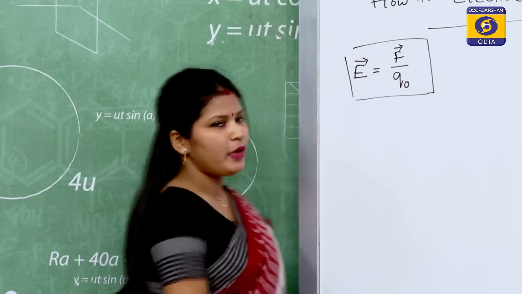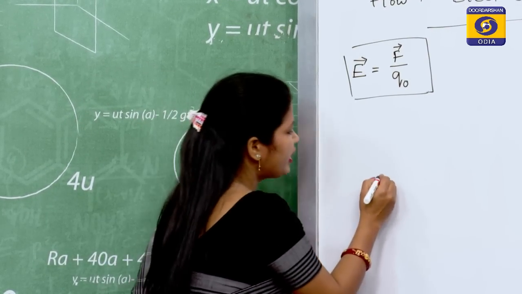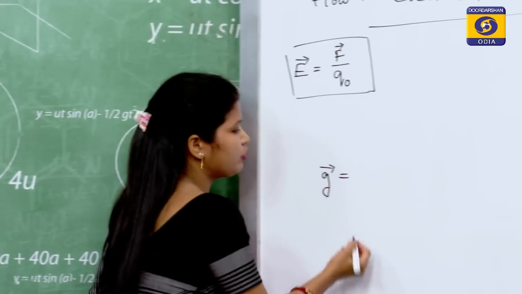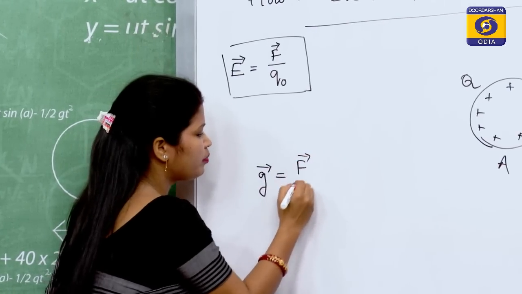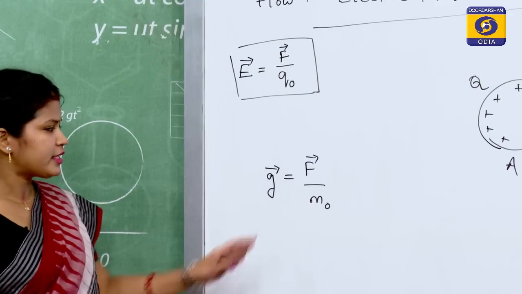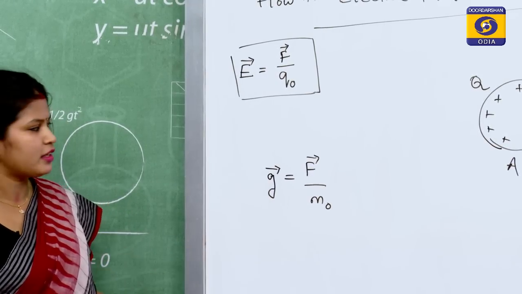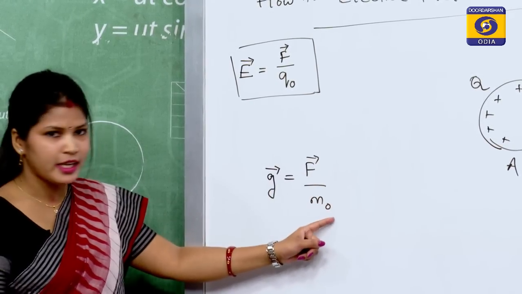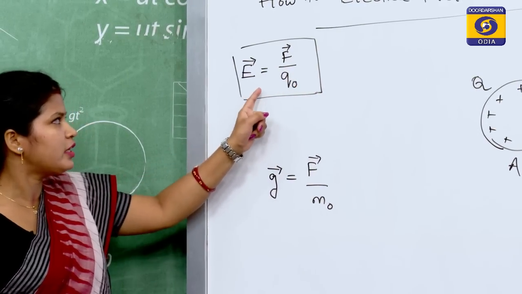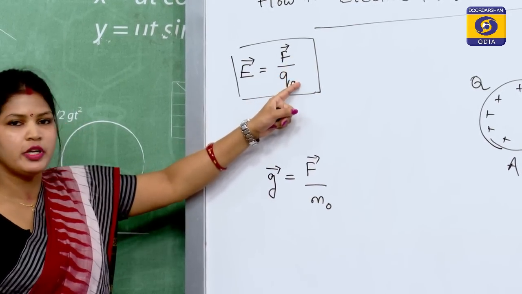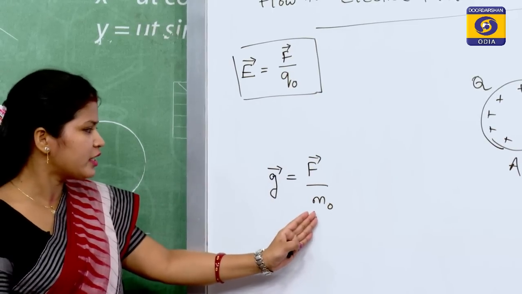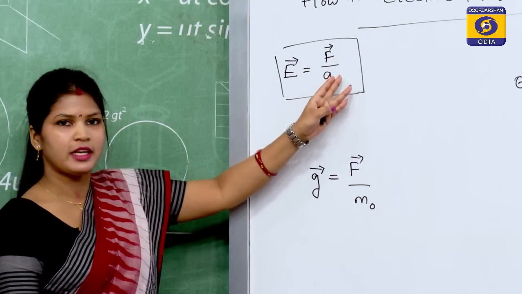Okay. And as F is a vector quantity, so electric field is also a vector quantity. So, it can be compared with gravitational field strength, that is G vector is equal to force upon unit test mass. Okay. That is gravitational field strength. Here force upon unit test mass, and in case of electric charge, electric field is equal to force upon unit test charge.